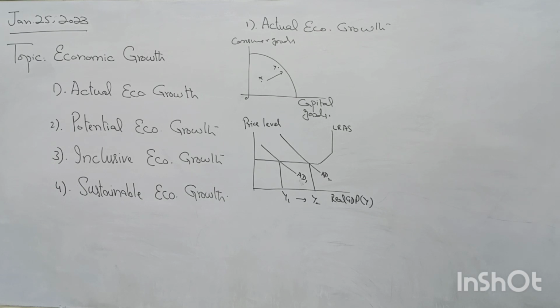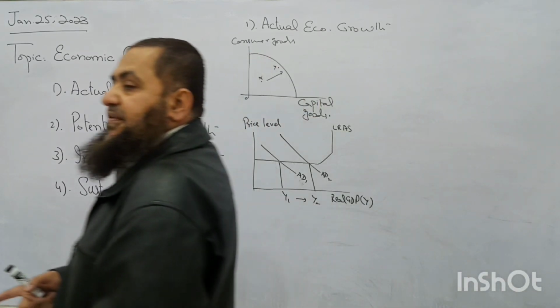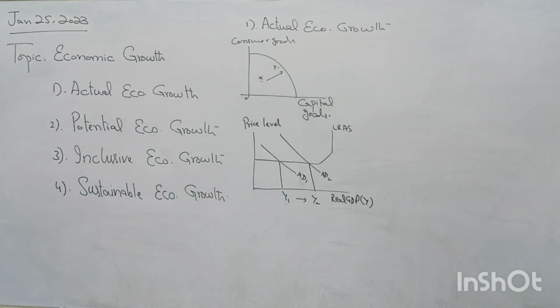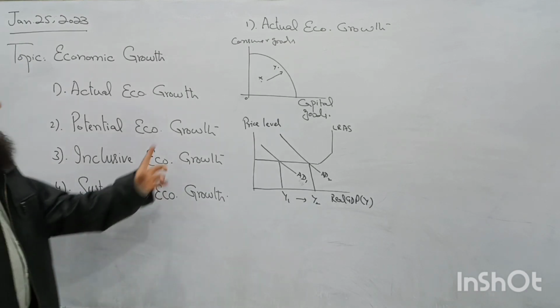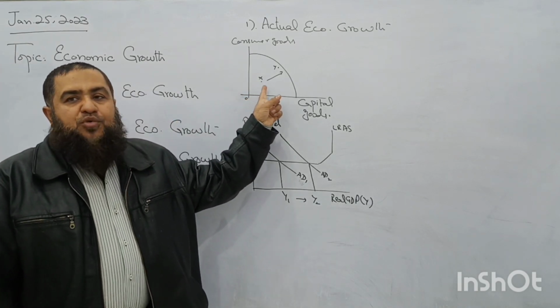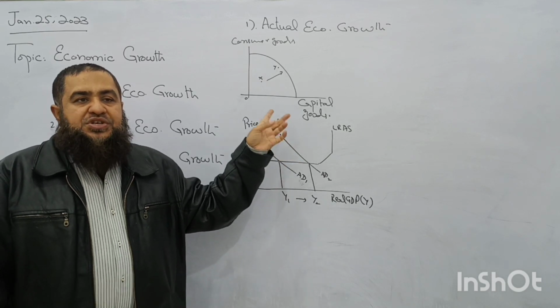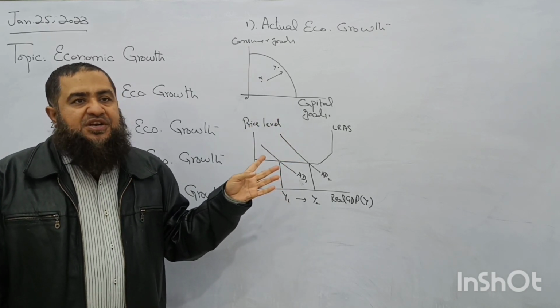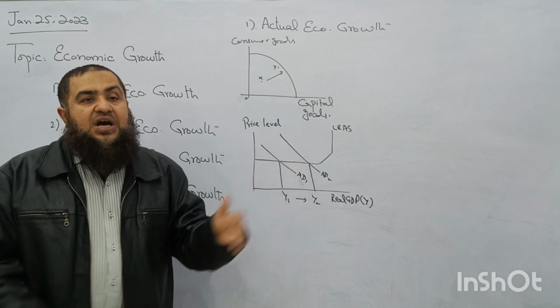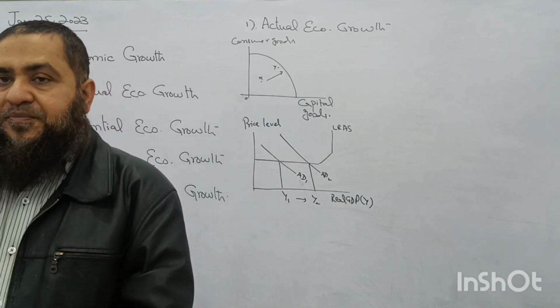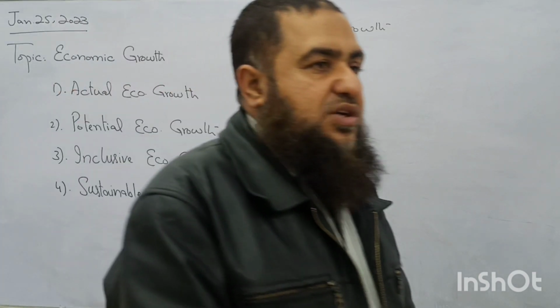Followed? So actual economic growth will take place by utilizing the existing resources of an economy which are already present, and now this country is going to employ those resources. So when economy moves from point X to Y, it is moving towards PPC. So it is using its presently available resources. This is called actual economic growth.